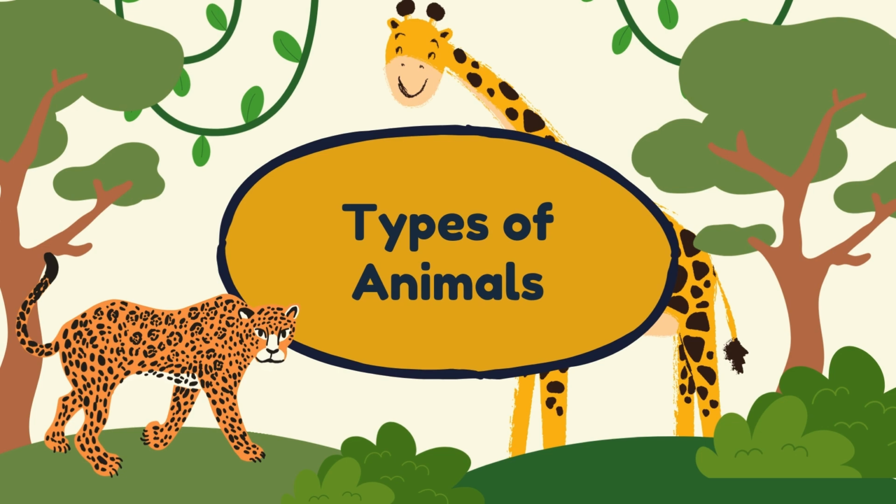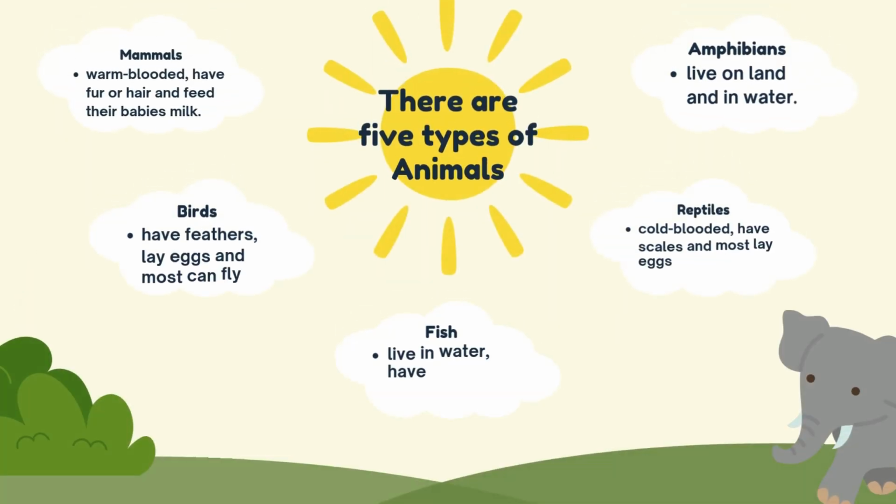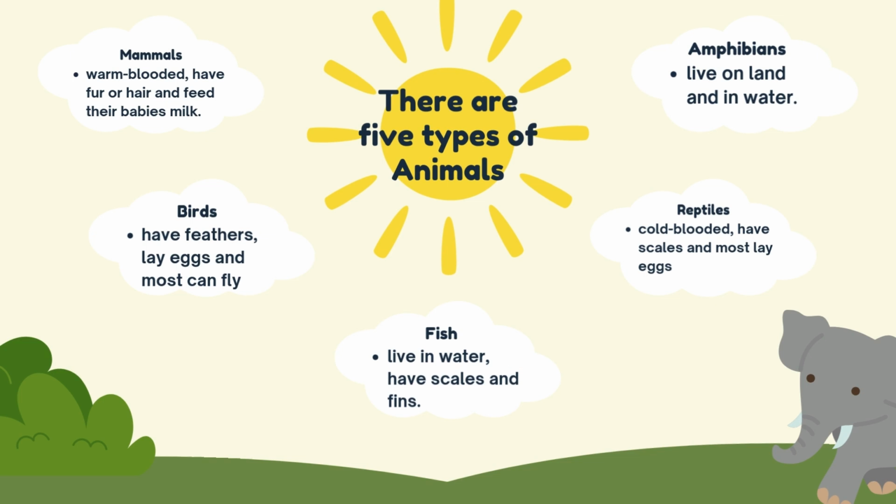So next one is the types of animals. There are five types of animals. The first type is mammals. Mammals are warm-blooded, have fur or hair, and feed their babies milk. The next type is birds. Birds have feathers, they lay eggs, and most of them can fly.